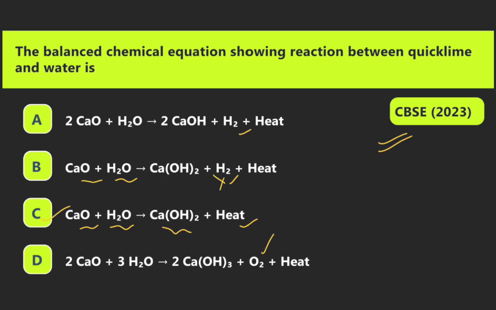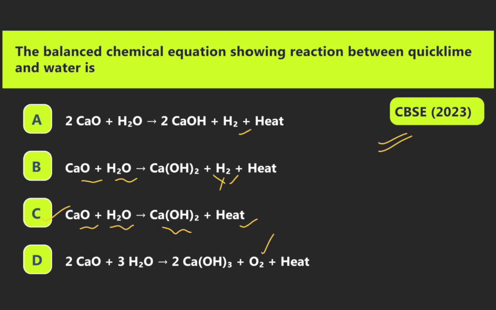Calcium oxide reacts with water to form calcium hydroxide plus hydrogen gas and heat. Equation B is right, but hydrogen gas is not formed, so that reaction is also wrong. Now we can see the third, C. Calcium oxide reacts with water to form calcium hydroxide plus heat. That is the correct answer, C.